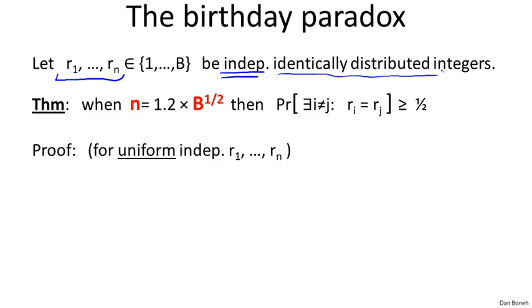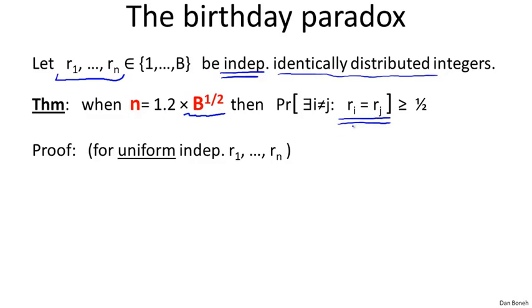So for example, they might all be uniform in the interval 1 to B, but again, these would be independently uniform variables. Now, it so happens that if we set n to be about the square root of B, in other words, if we sample roughly the square root of B samples from the interval 1 to B, to be precise, it's 1.2 times the square root of B, then the probability that two of those samples will be the same is at least a half.